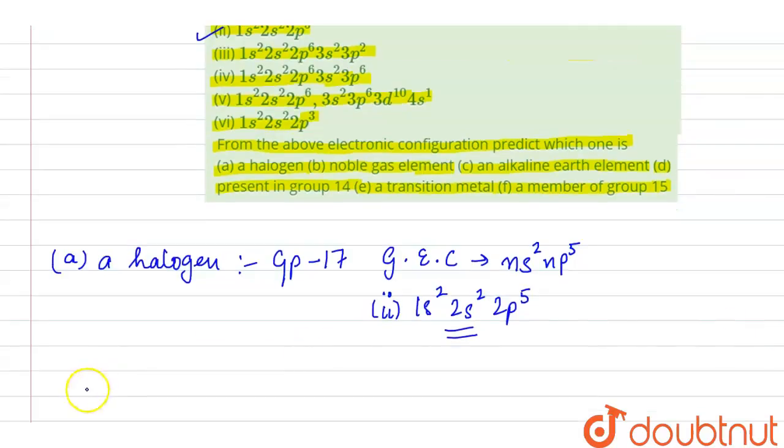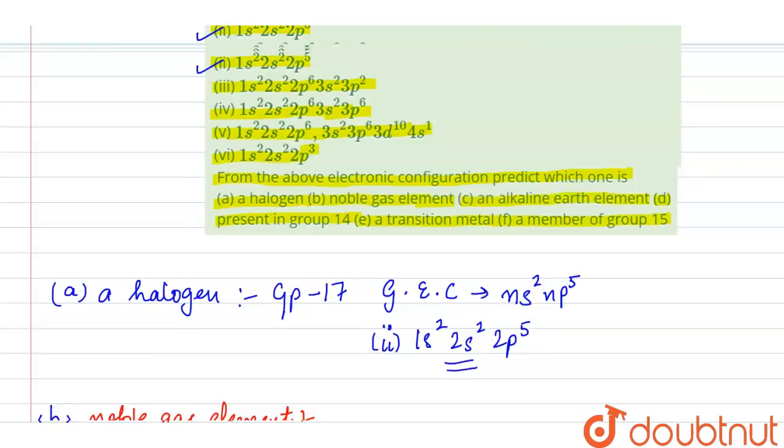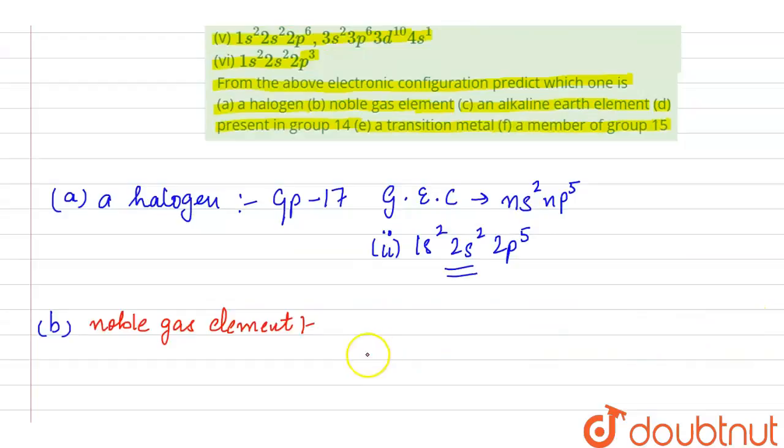Second is part B, a noble gas element. A noble gas element has the electronic configuration of ns2np6. So noble gas belongs to group 18, in which the shells are completely filled, right?